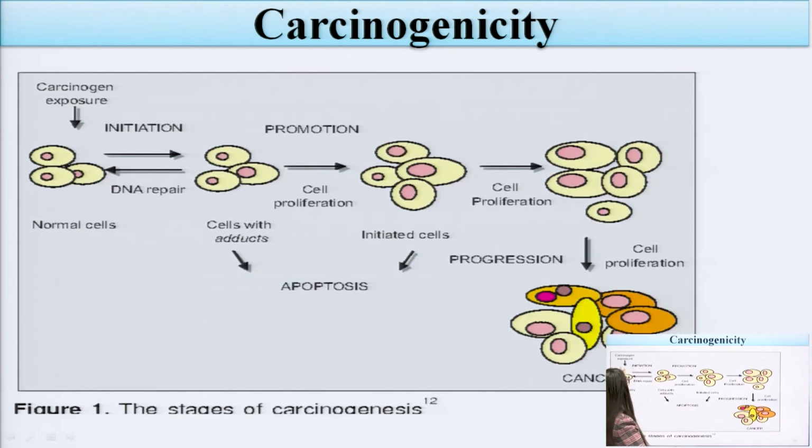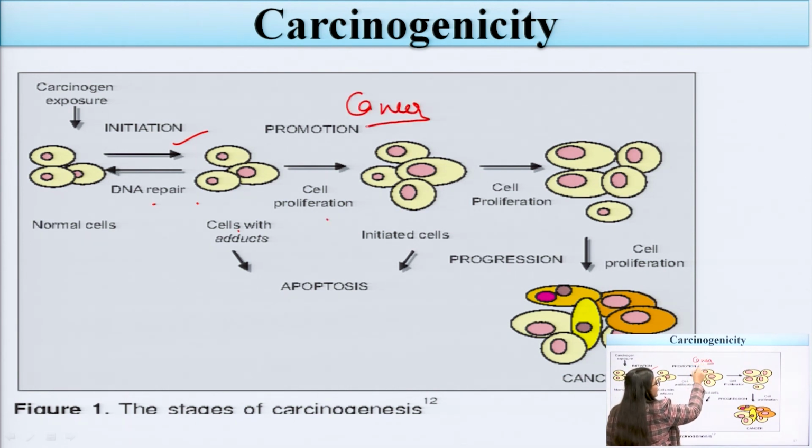This is the carcinogenic exposure. First one, initiation: the DNA gets repaired, DNA adducts, cell proliferation. We all know that in cancer there is proliferation, the multiplication of cells, in which the initiated cell multiplies, further multiplies, and produces apoptosis or the cancerous cells.